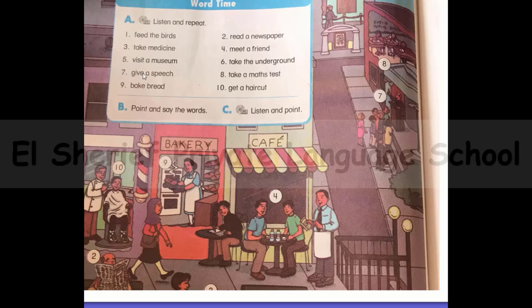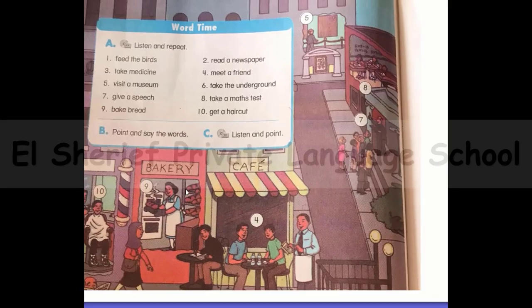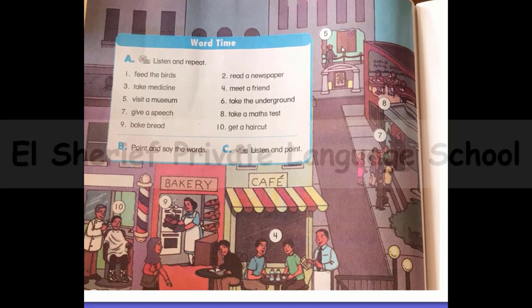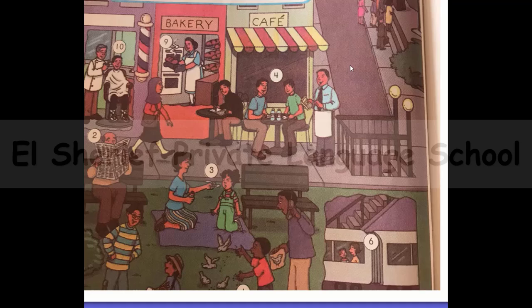Number 5, visit a museum. So, where is the museum? Yes, here we are. This is the museum, and this man is visiting the museum. Number 6, take the underground. So, where is the underground?